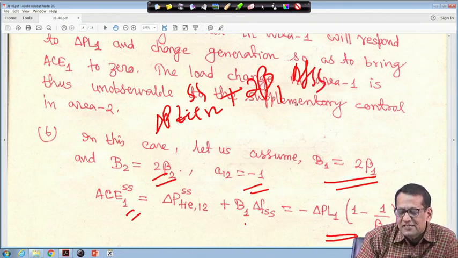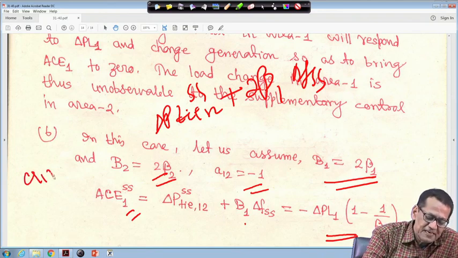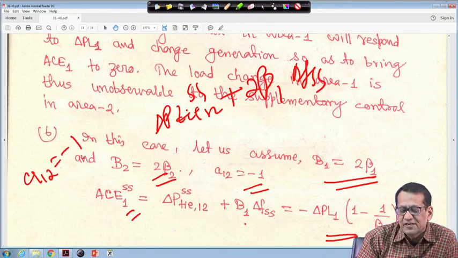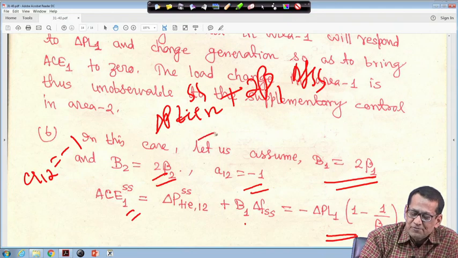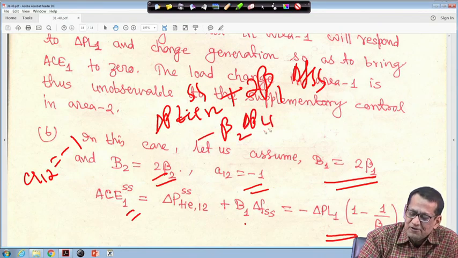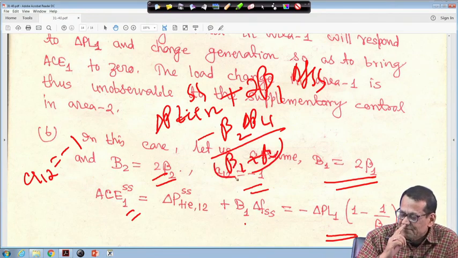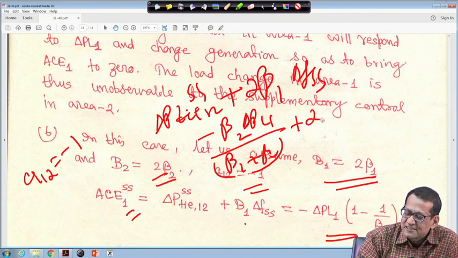We know delta P tie 12 SS; with A12 equal to minus 1, this term will be, if I recall correctly, minus beta 2 delta PL1 divided by beta 1 plus beta 2, right, and this term is plus 2 beta 1 and delta F SS